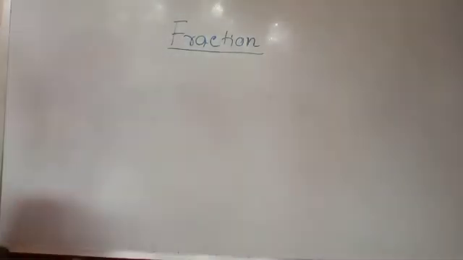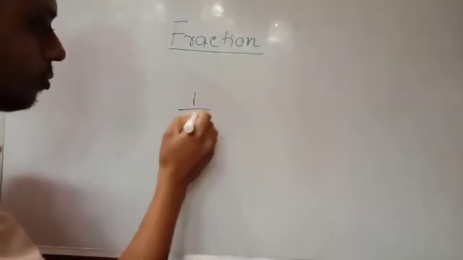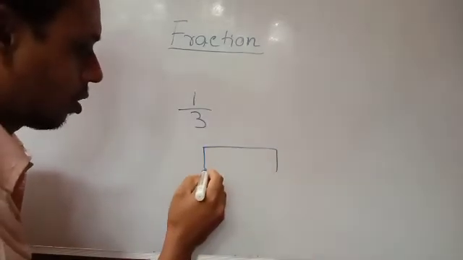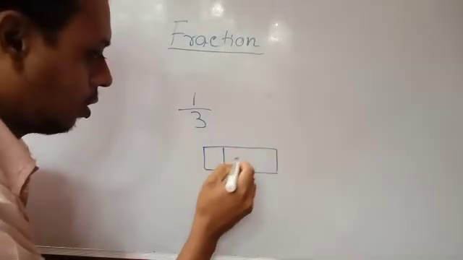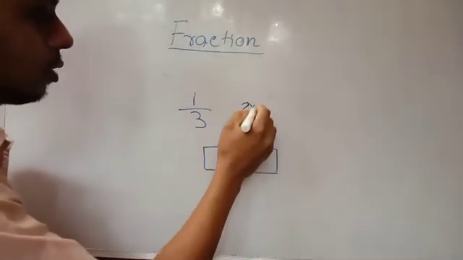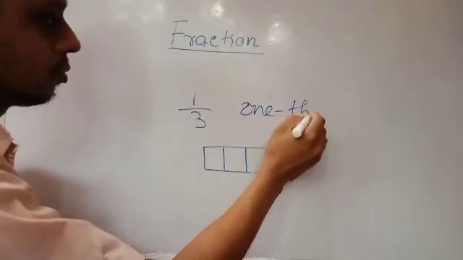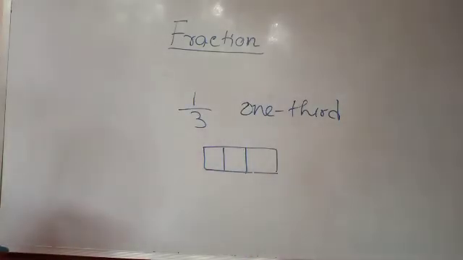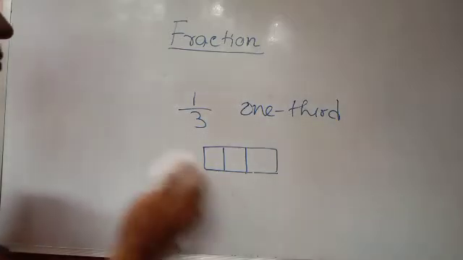Then another is 1 by 3. 1 by 3 means the total thing or total object is divided into 3 equal parts, known as 1/3. Okay, 1 by 3 or 1/3.